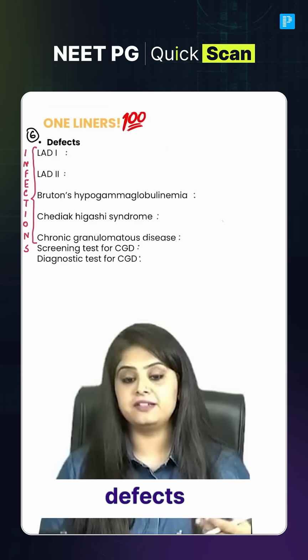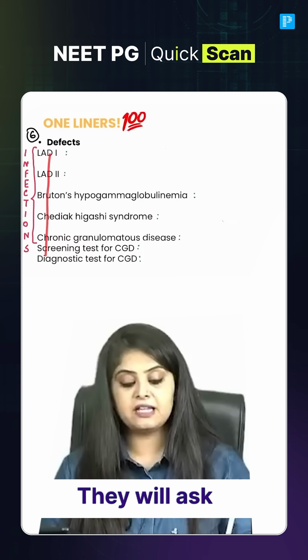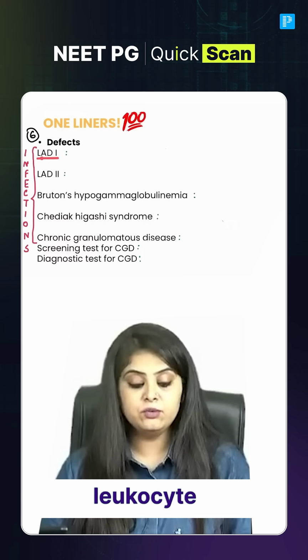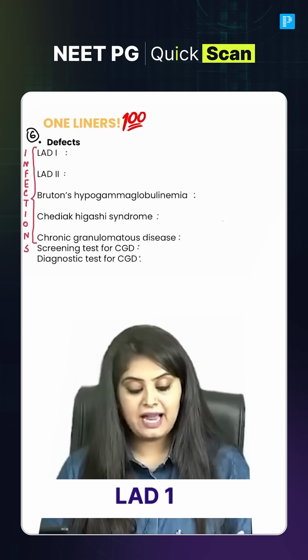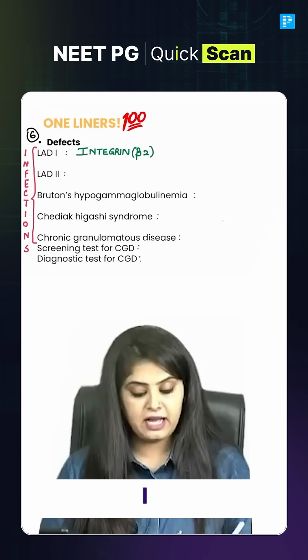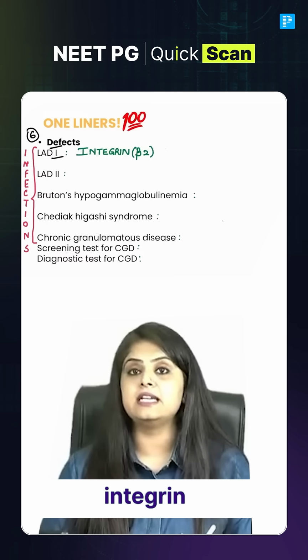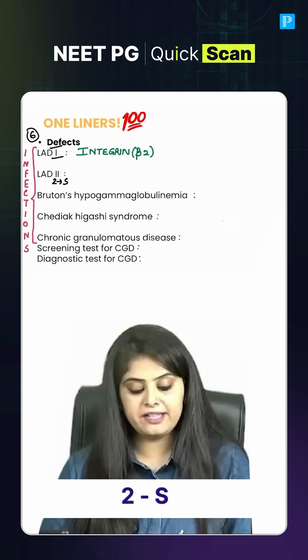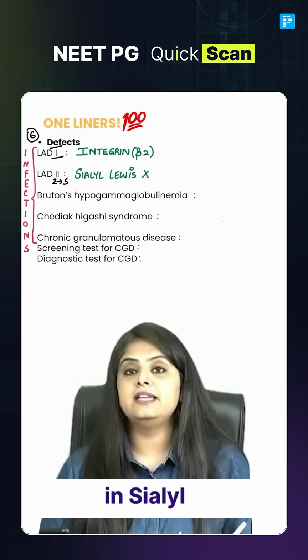Everything to do with defects. These are all the defects. They will ask you, "Achha, saaron ka mujhe gene bata do, what is the problem." We have leukocyte adhesion defect 1 and leukocyte adhesion defect 2. So LAD1 and LAD2. LAD1 looks like I, so this is a problem in integrin beta 2, whereas LAD2 looks like 2, flip karo S, so this is a problem in sialyl Lewis X.